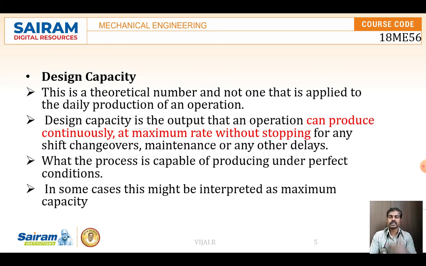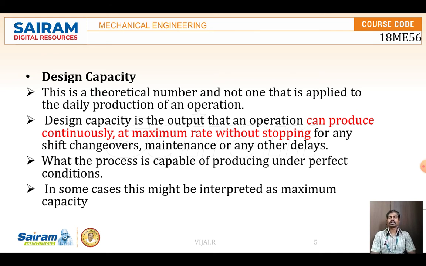If the machine is continuously working without any stoppage, how much it can produce. The ability of the machine, if it does not stop, how much it can produce, we call it the design capacity.